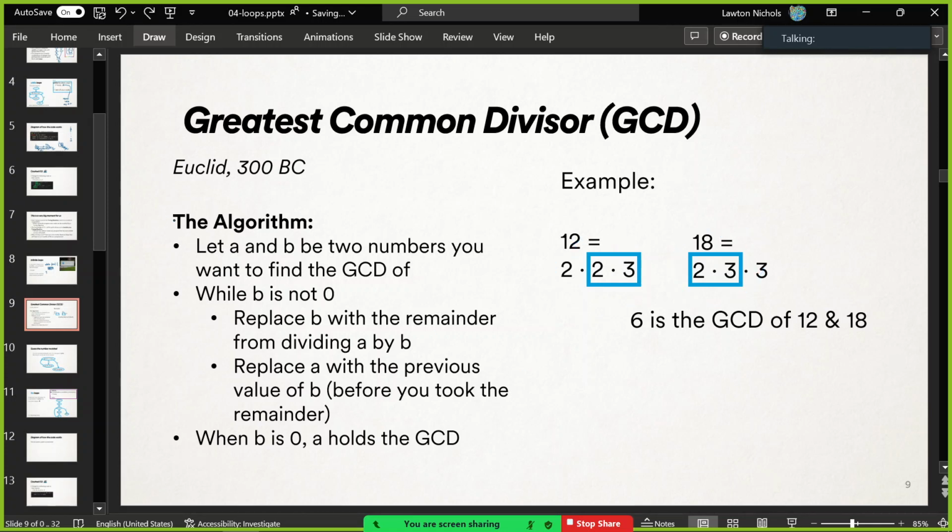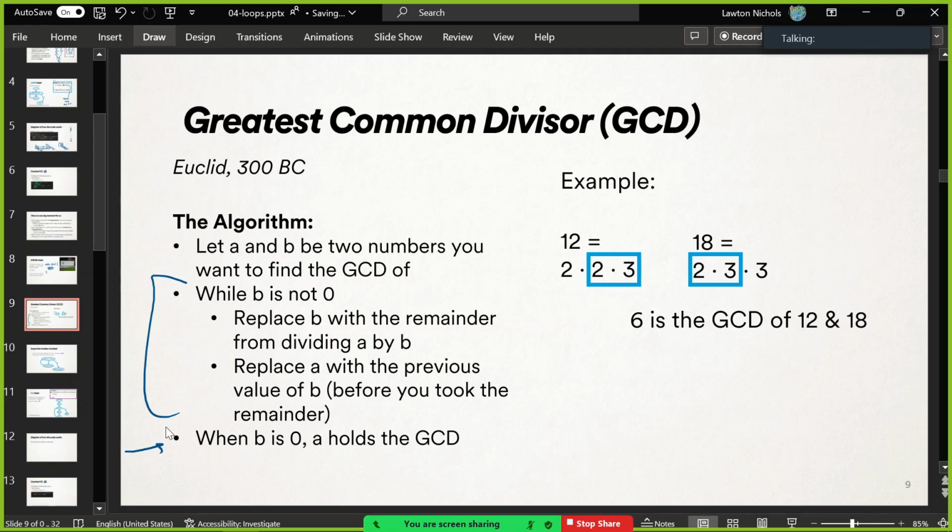So here is the algorithm. You make two variables, a and b. Those are the two numbers that you want the GCD of. And then here's the process. As long as b is not 0, you are going to change b to be the remainder of dividing a by b, so shove that into b now. And then you change a to be the previous value of b before you did this. So you've got to save it away in a helper variable for a second before you took that remainder. And so you just repeat that process, and eventually b will get whittled down to 0.